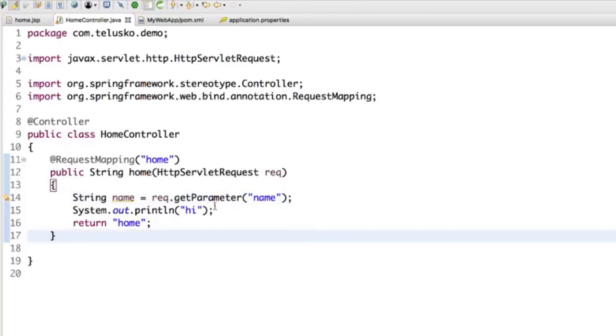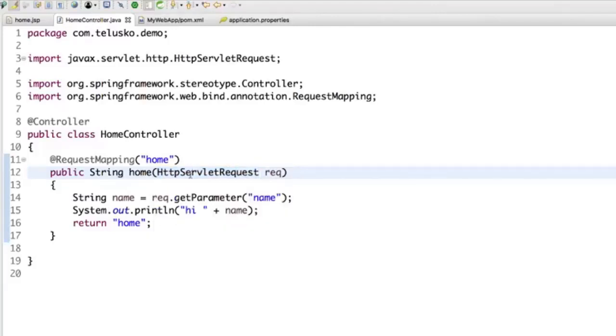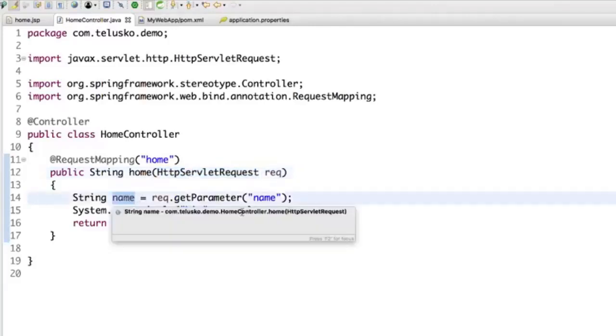And now once you have a name, I want to print this name on the home.jsp, but that will be the secondary part, right? First, I want to check if the value is coming here. So I will say "hi" plus name just to verify if the name is coming from the client page to the controller. You should always do something in a proper sequence because then it will make more sense. Now, once you have made the changes, I'm trying to print data here. So just to recap what we have done, I'm using this HttpServletRequest object. You can use it anytime you want. There's no compulsion that you should be writing this. And then you just need to specify name here and you're printing name.